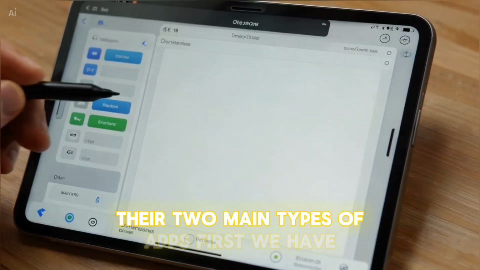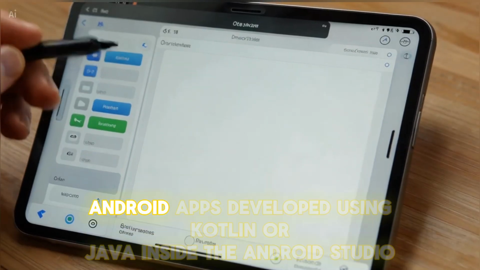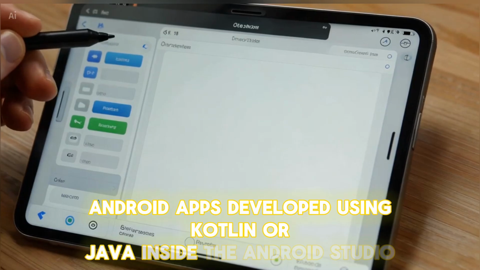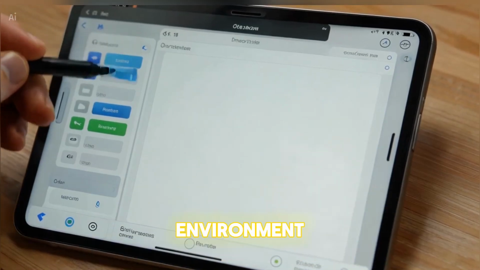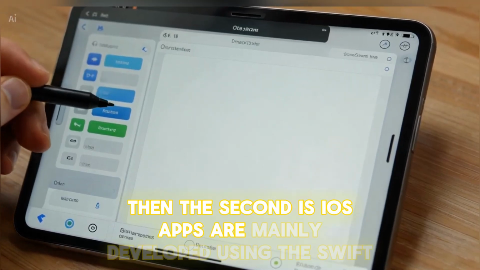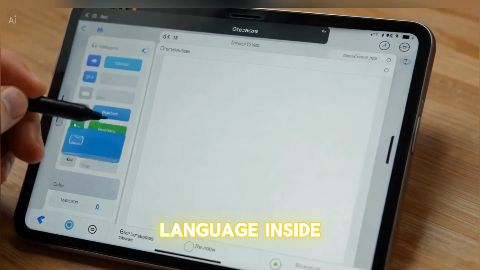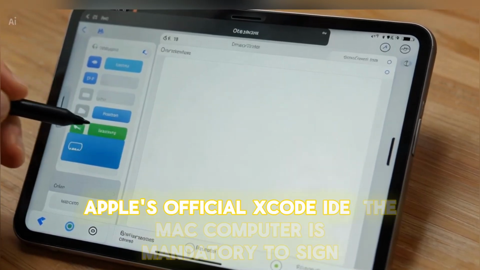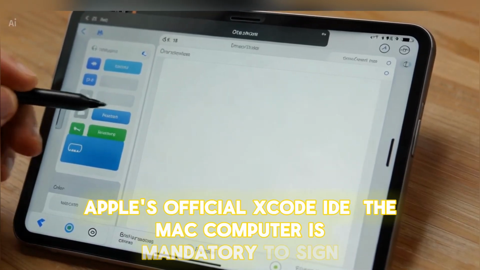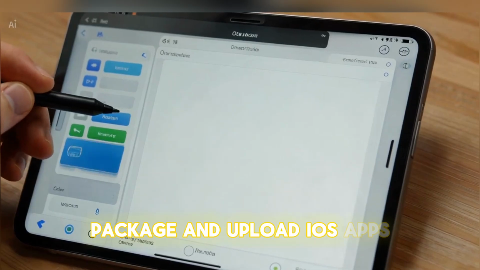There are two main types of apps. First, we have Android apps, developed using Kotlin or Java inside the Android Studio environment. Then the second is iOS apps, which are mainly developed using the Swift language inside Apple's official Xcode IDE. A Mac computer is mandatory to sign, package, and upload iOS apps.